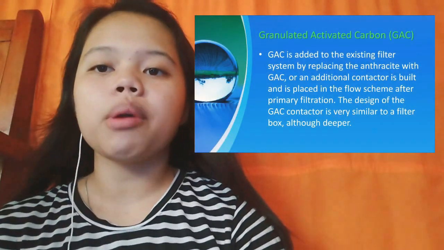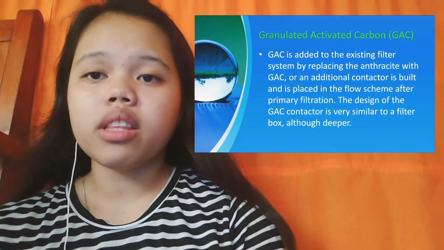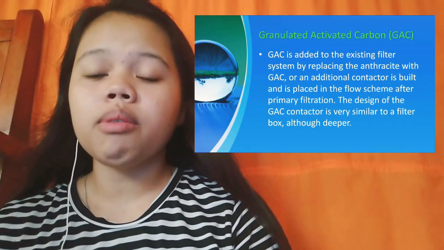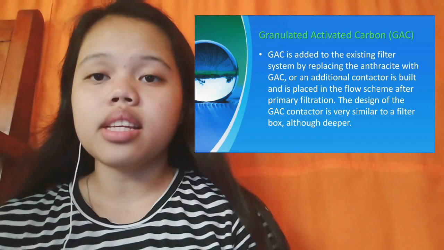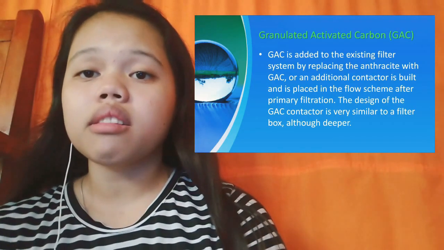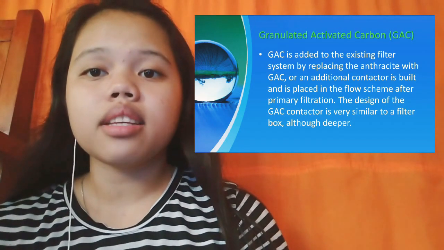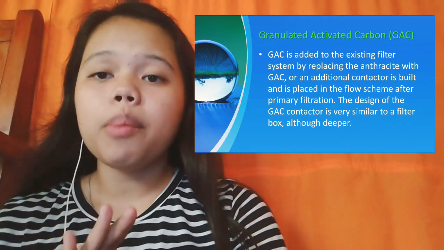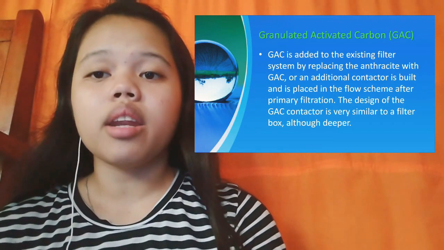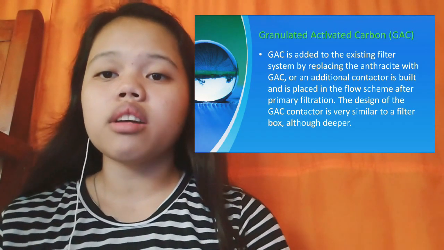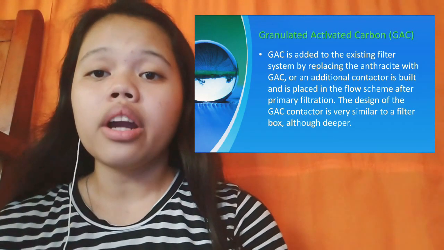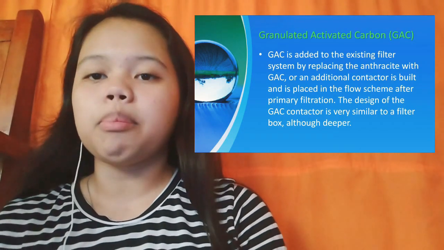Granulated activated carbon. Granulated activated carbon is added to the existing filter system by replacing the anthracite with granulated activated carbon, or an additional contactor is built and placed in the flow scheme after primary filtration. The design of the GAC contactor is very similar to a filter box, although deeper.